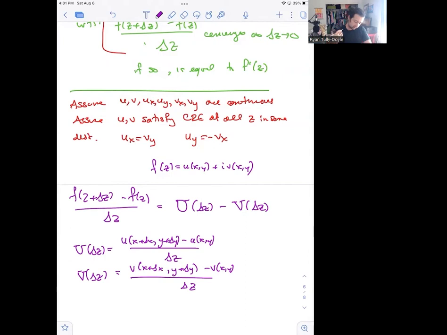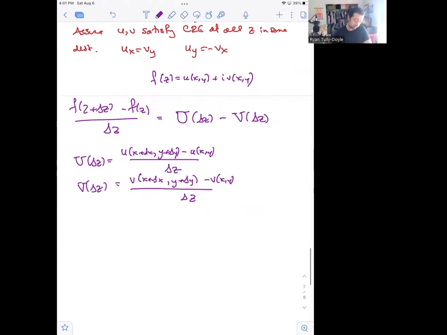And so to illustrate the method that we're going to use here, let's just concentrate on one of these. I'm going to start by looking at just this capital U of delta z. And what I want to show somehow is that it converges somewhere. I really want to show that U of delta z goes somewhere as delta z goes to 0. Right. So let's write it out.